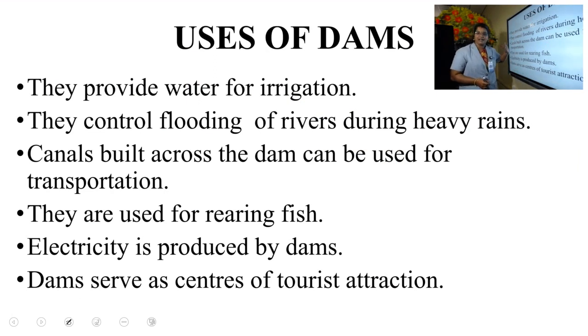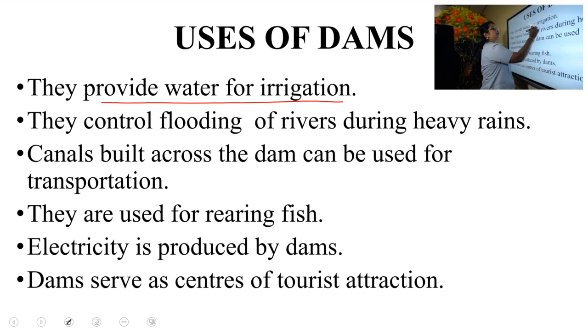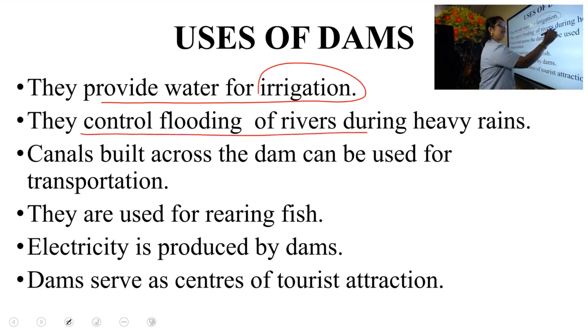Next, uses of dams. In the previous slide itself, we learned that water can be used for irrigation. That means watering of plants or the crops. They provide water for irrigation. We know how the dams are used for irrigation. Next, they control flooding of rivers during heavy rains.